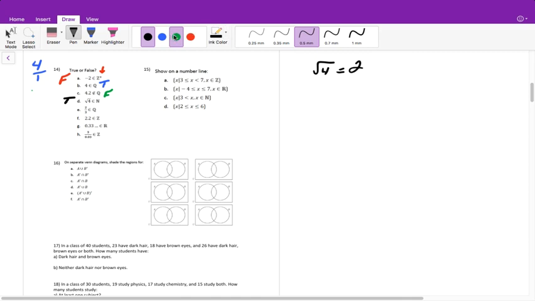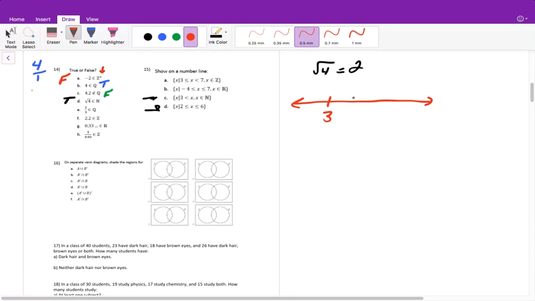Now we're going to move on to the number lines. All right, I'm only going to do 2 of these. I'll do D and I'll do C. All right, so for C, we have to draw our number line first. Then we're starting out at 3, and it tells me the set of all x's such that x is greater than 3, and x is a natural number.